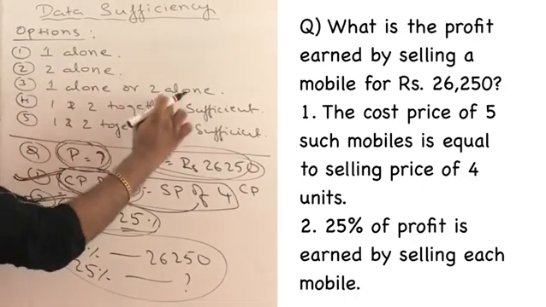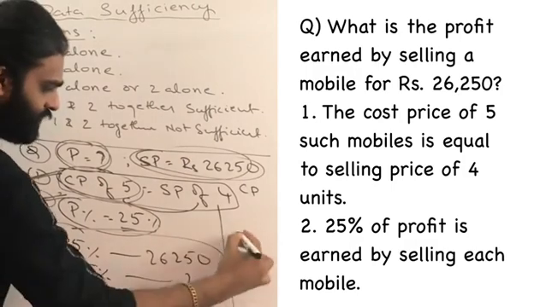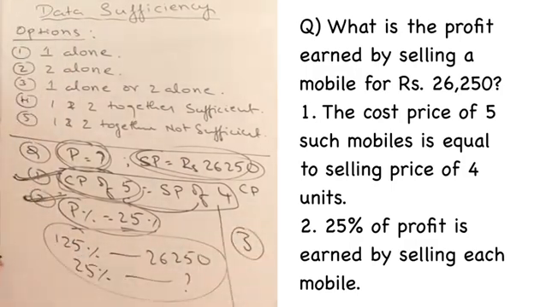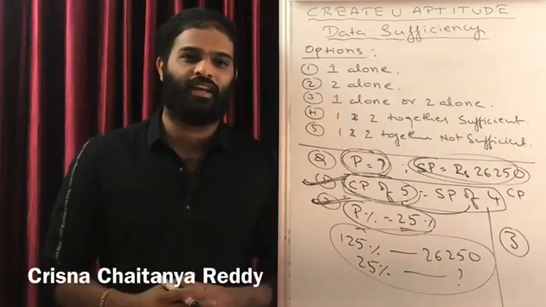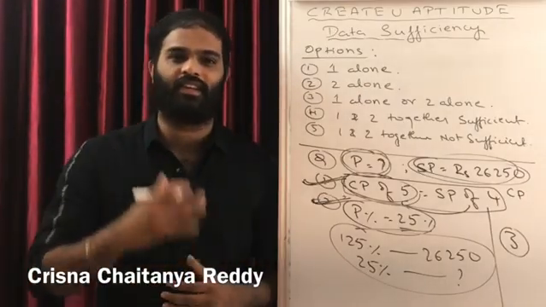1 alone is sufficient. 2 alone is sufficient. So my answer for this question is option 3. That means I can answer this question with 1 alone, or I can answer this question with 2 alone. Very, very interesting question. This is how you have to answer. Let us answer another one now.